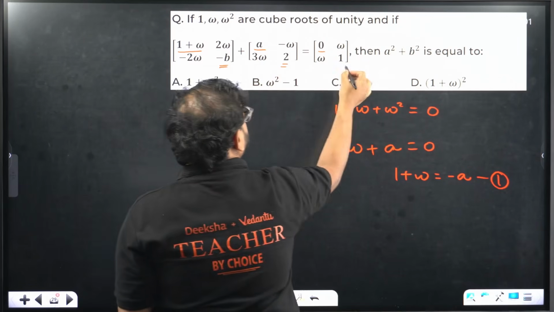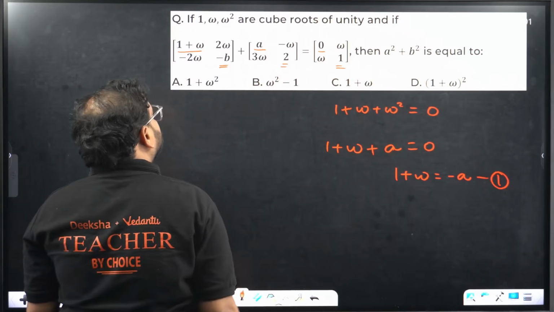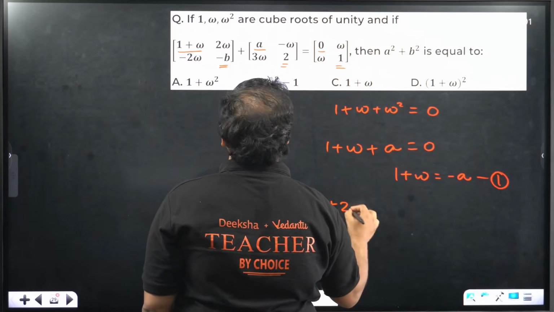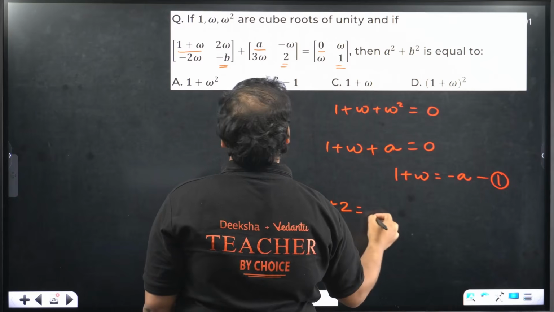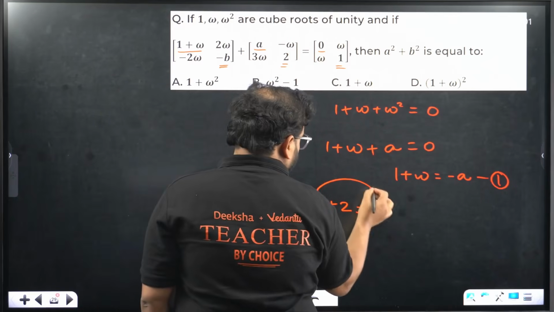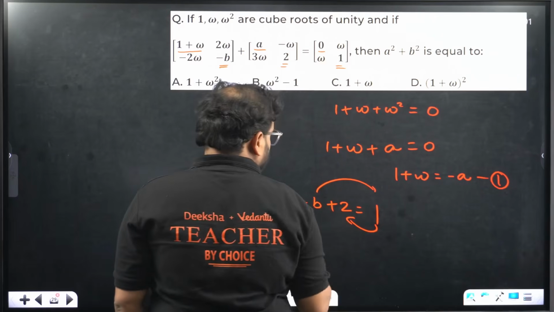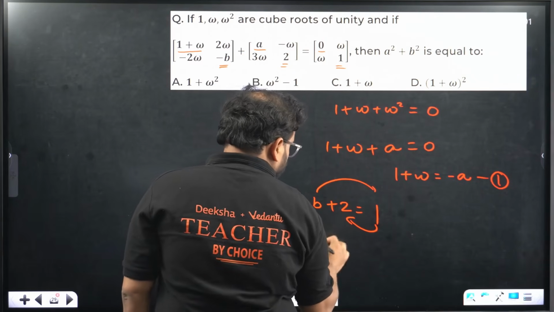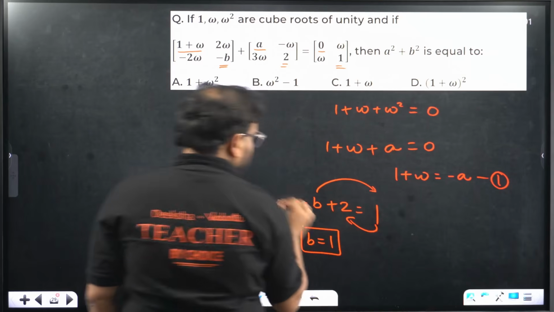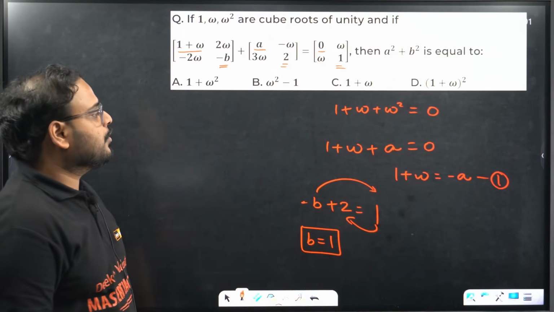This is simple, right? So you will get over here by comparison: minus b plus 2 is equal to 1. Minus b plus 2 is equal to 1. So from here you get what? Check this out. You get b is equal to 2 minus 1, because you're moving b over there. So b is equal to 1. B is equal to 1.